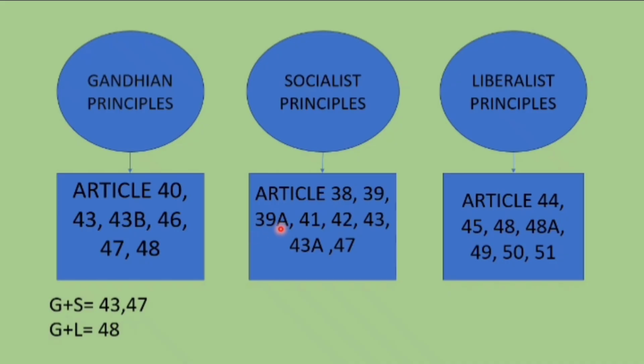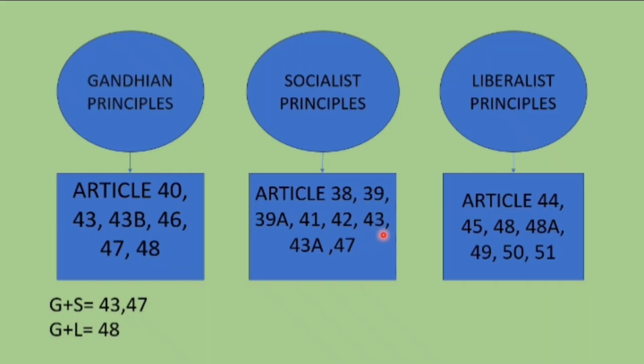Then 39A advocate, we say free legal aid. And 41 is foreign, okay. So that is in the foreign, the Indian people are going for right to work, right to education and public assistance. Then for 42, that is the foreign fortune, there we have maternity relief and also just and humane conditions of work.